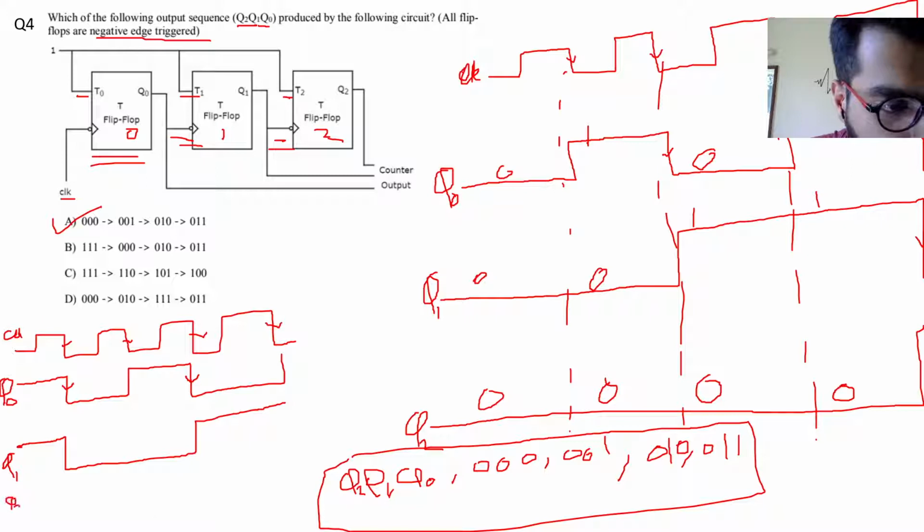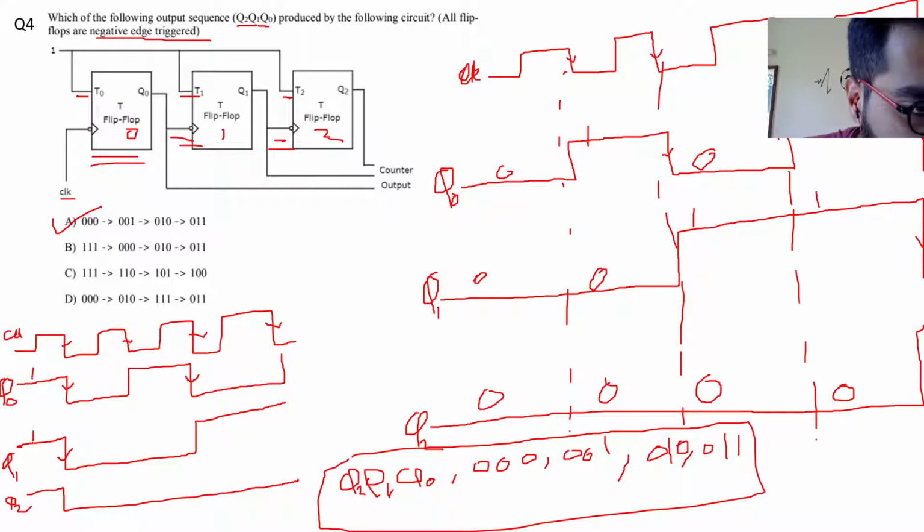Then Q2, if it was 1, will go to 0. So it was 1, 1, 1, then 0, 0, 0, and then 1, 0, 0, and then 0, 1, 0.